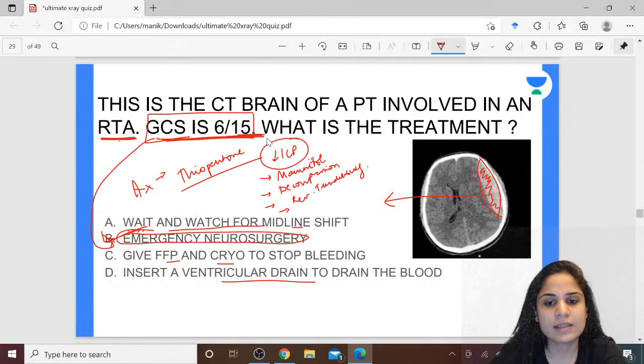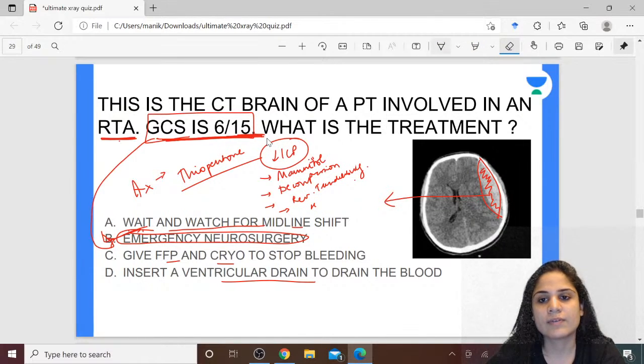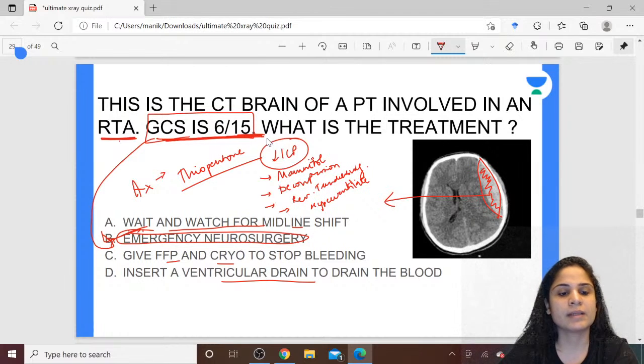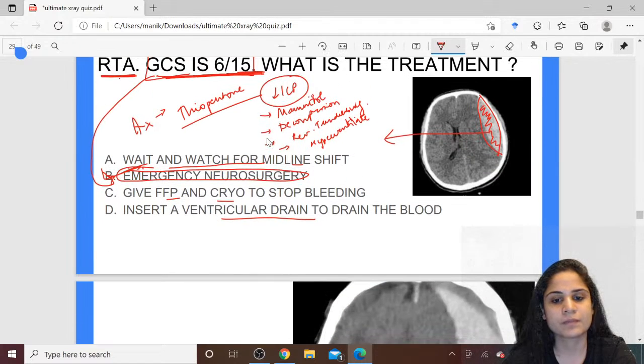And the last one is I can hyperventilate the patient. If I hyperventilate the patient, I will reduce the EtCO2. If I reduce the EtCO2 in the patient, then there will be reduced blood flow to the brain, and that will cause fall in ICP.